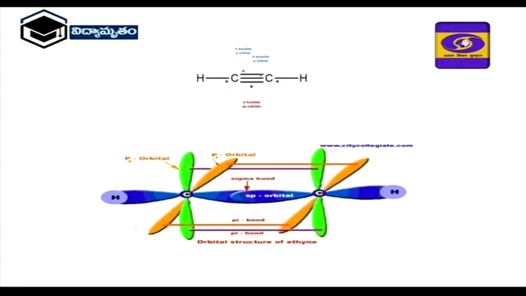Next, blue color and pink color you are observing, 2py and 2pz of both the carbon atoms are forming the 2 pi bonds. Here in this case acetylene, out of 3 bonds, the first bond is a sigma bond, the middle one between carbon atoms, and the remaining 2 bonds are called pi bonds.